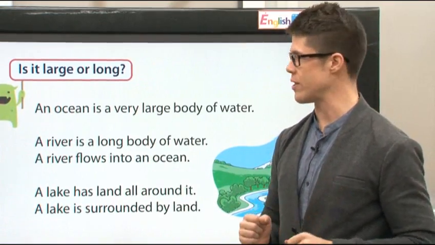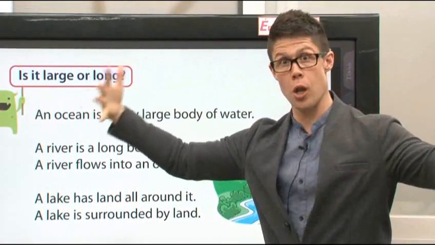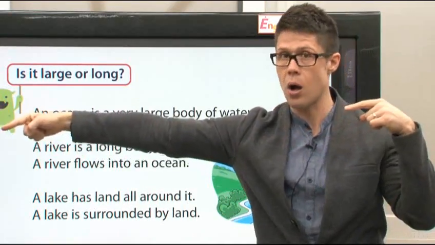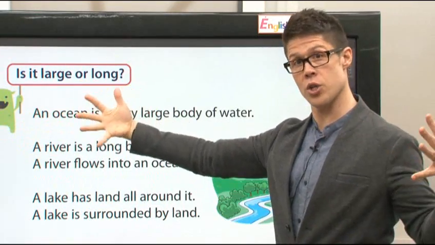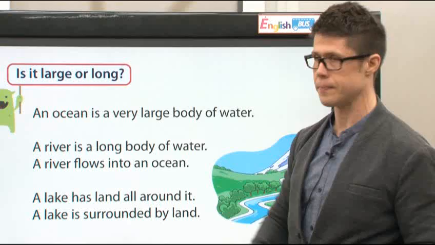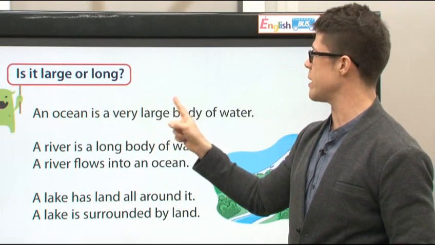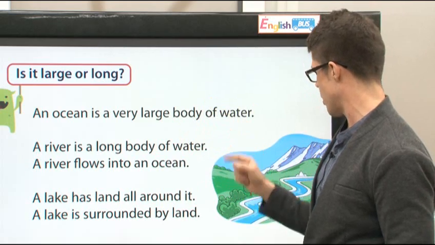Next, here is the question: is it large or is it long? An ocean is a very large body of water.